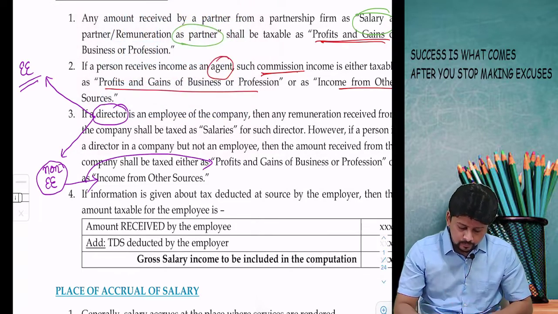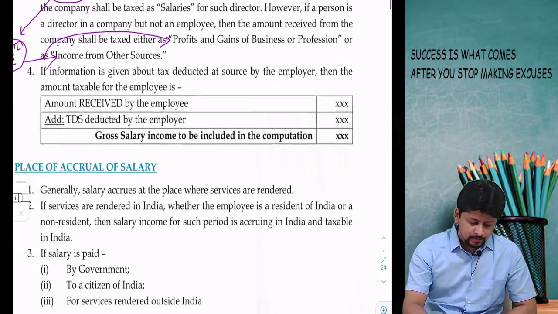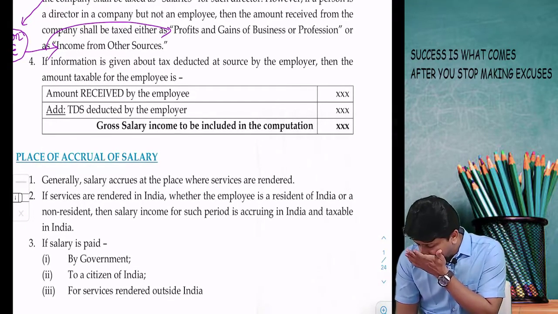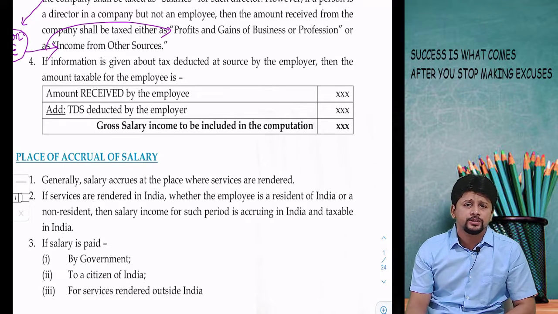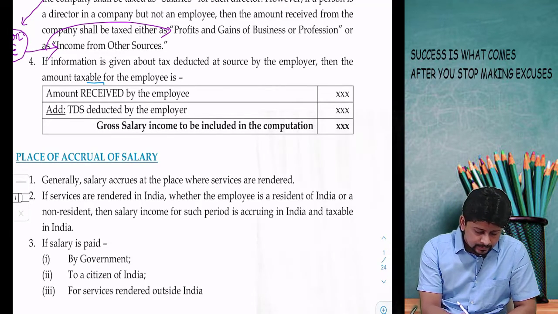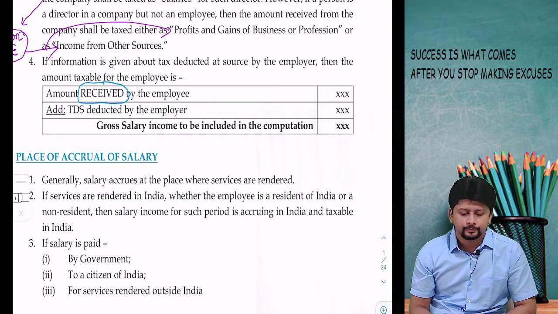One more thing that needs to be remembered. Many a times a question gives you information about salary received.